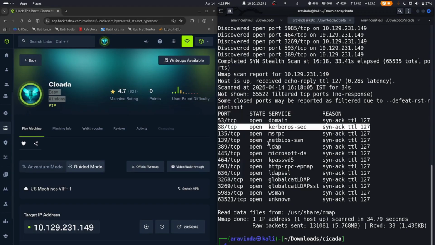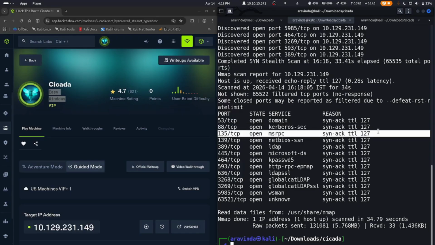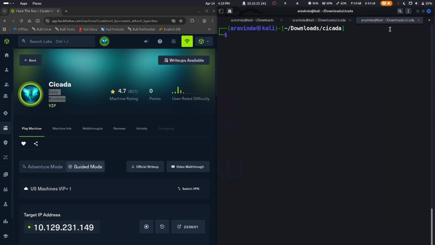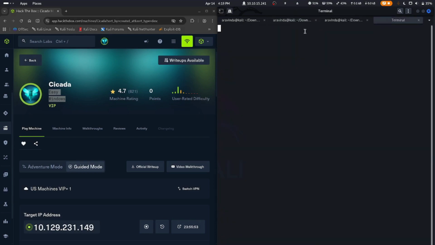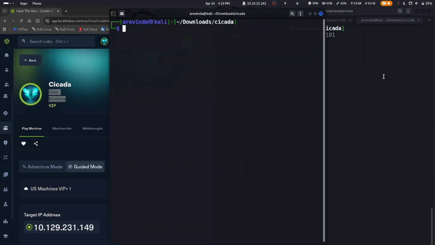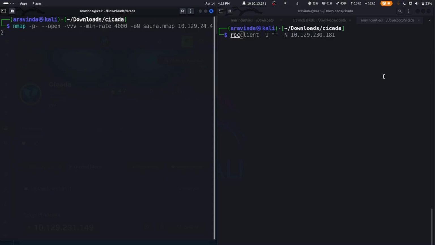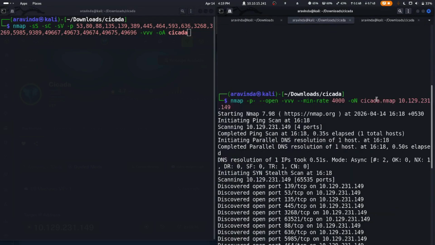Let's do Kerberos. Before doing Kerberos, let's go to RPC and check for enum users. So let's do RPC enumeration using rpcclient. Before that, let's do an nmap scan of the service version as well as the default scripts. So let's do a stealth scan with default scripts as well as version scanning, save it as Cicada, and give the target IP address.